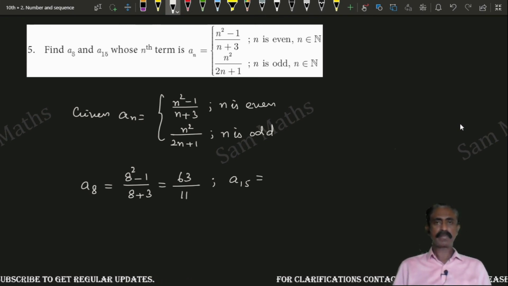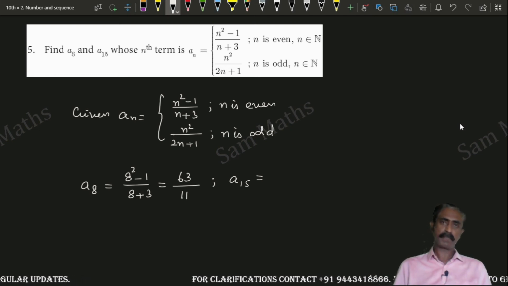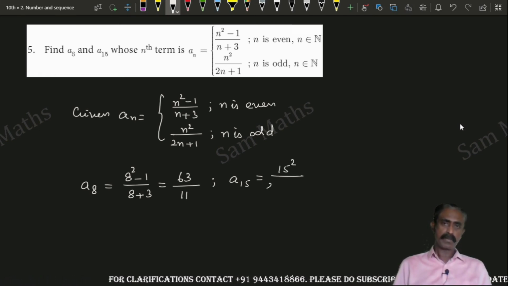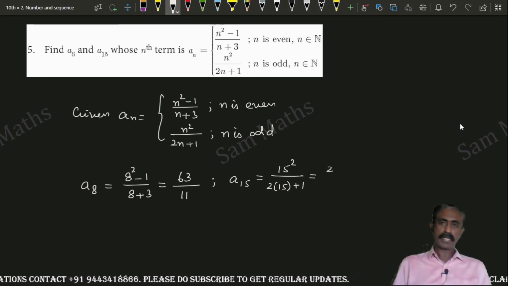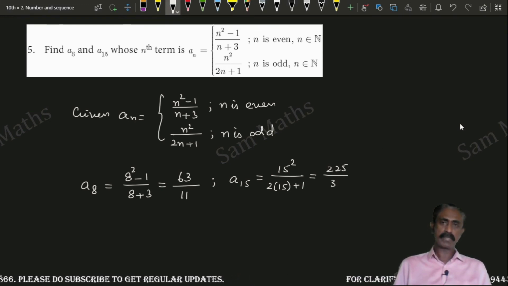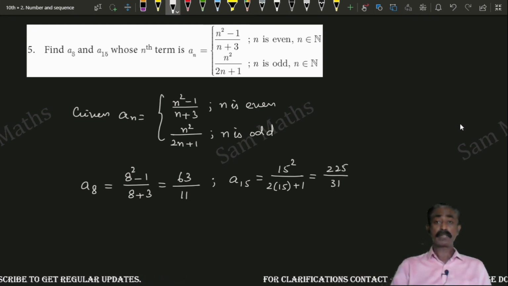Now we have to consider the second function, as 15 is odd. 15 square divided by 2 into 15 plus 1, that is equal to 15 square is 225 divided by 2 fifteens are 30, 30 plus 1 is 31. These are the required terms.